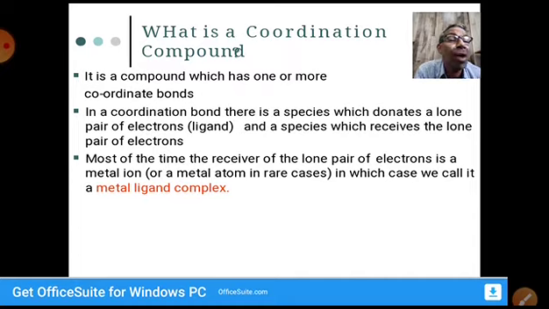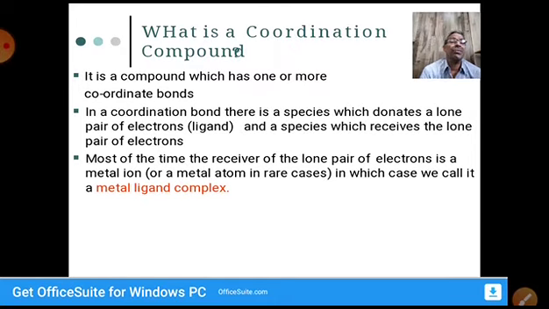In the dative bond, how does it form? We know that the sharing of electron pairs occurs, but the required electron pair is donated by one molecule or atom. The group which is donating the electron pair is called the donor. The group which is accepting from the donor is called the acceptor. That means a coordination bond occurs between donor and acceptor. So in our coordination compounds, we see donors and acceptors.